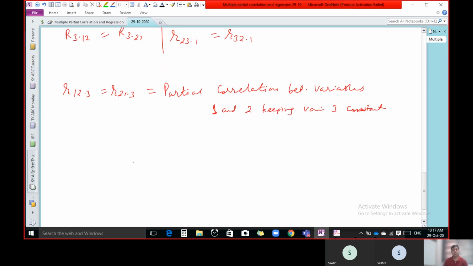So now the question is how to calculate this R12.3. See, you have to use the formula that you have to learn.